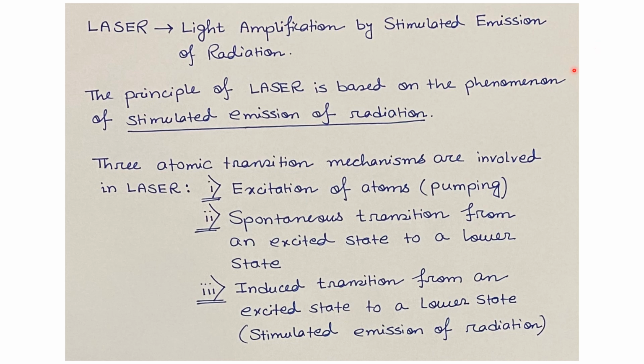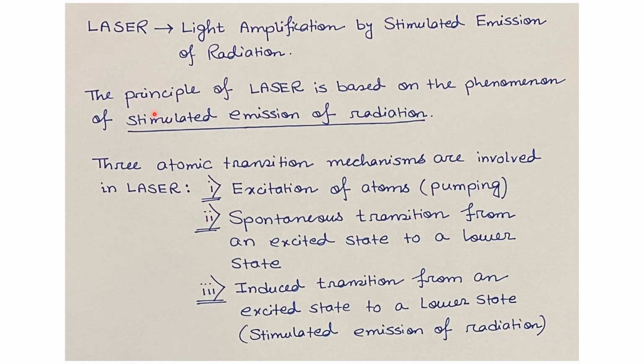What is laser? The full form of the laser is light amplification by stimulated emission of radiation. This full form suggests that laser is basically amplification or enhancement of light intensity by a physical process, that is stimulated emission of radiation.